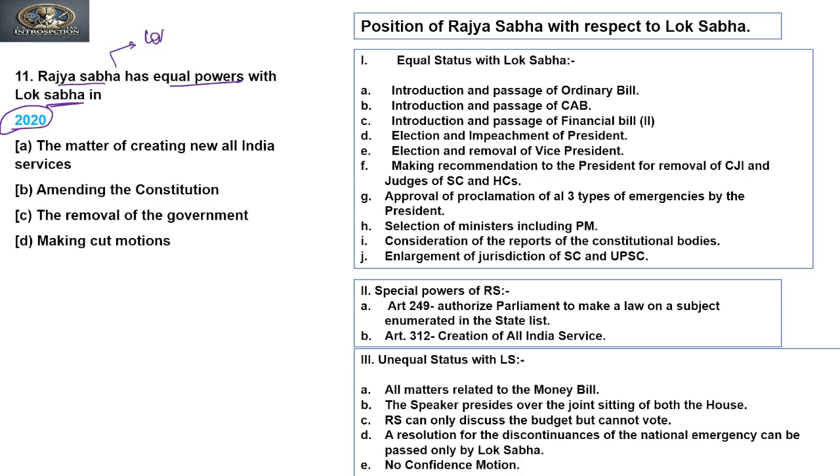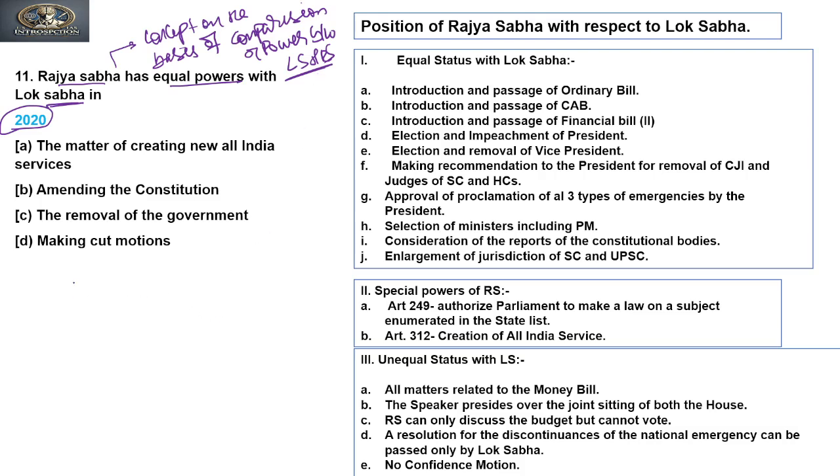So the concept on the basis of comparison of power between Lok Sabha and Rajya Sabha has been asked many times in examinations.